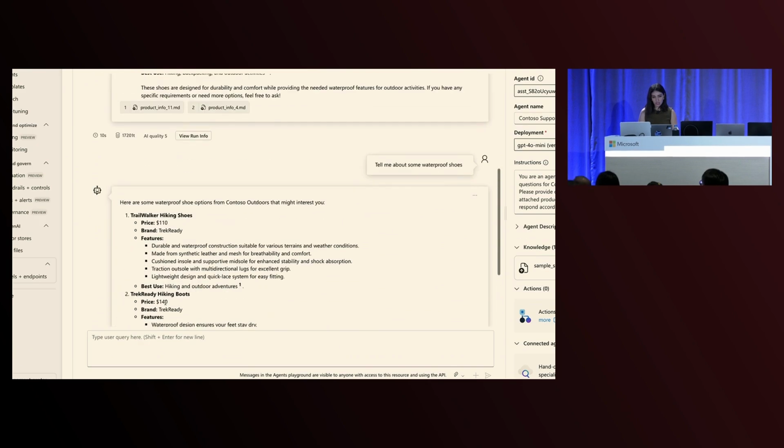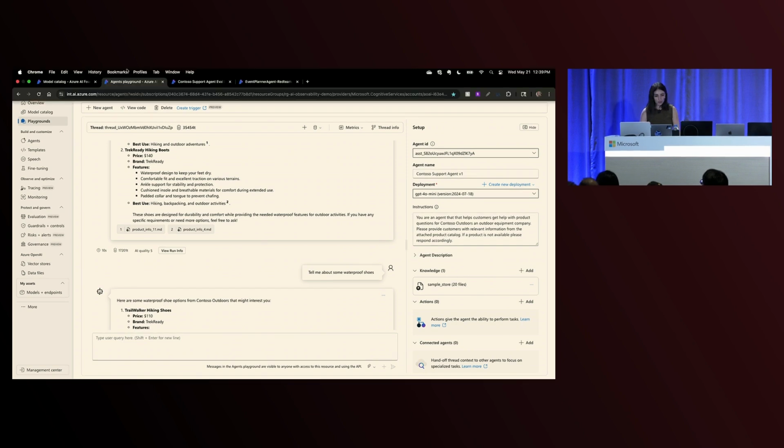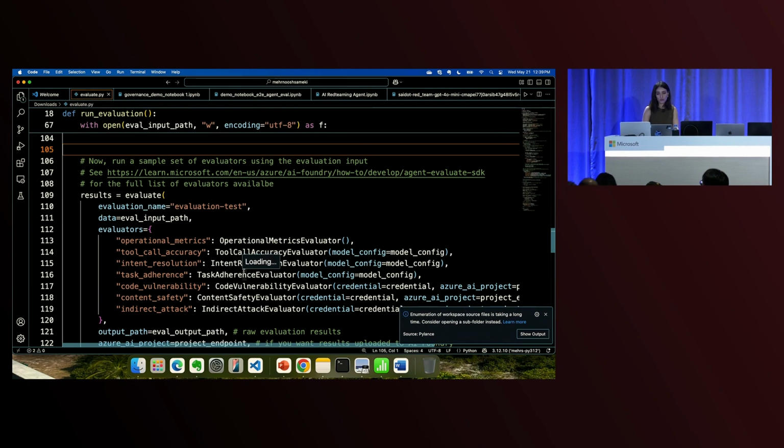I can even take a look at some of my traces to see the reasoning. My colleague will show you that in a second. But what is very key for me is to evaluate it on a bigger data set. And that's exactly what I'm going to show you how we do.